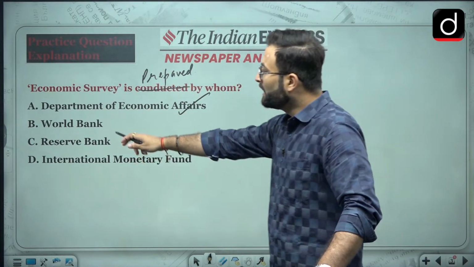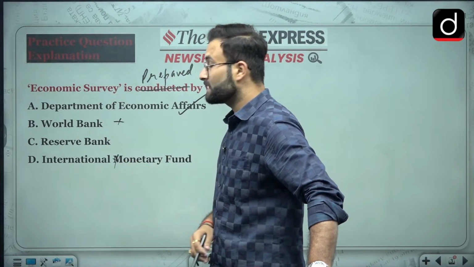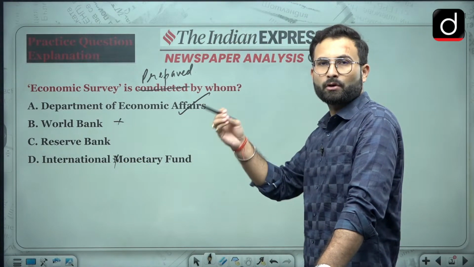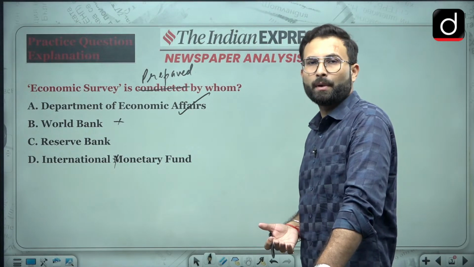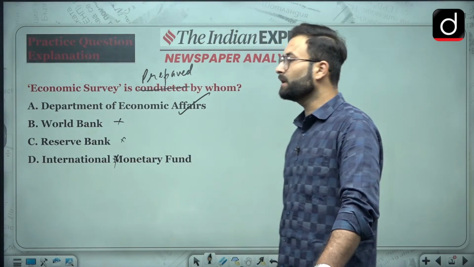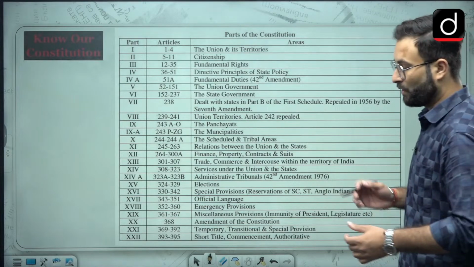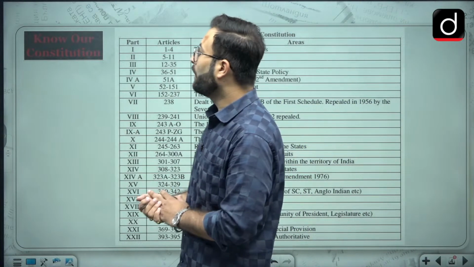The economic survey is a domestic document. The World Bank and the International Monetary Fund have nothing to do with it. When we talk about the budget and economic survey, these are presented by the government, and that is why the RBI won't have any role.